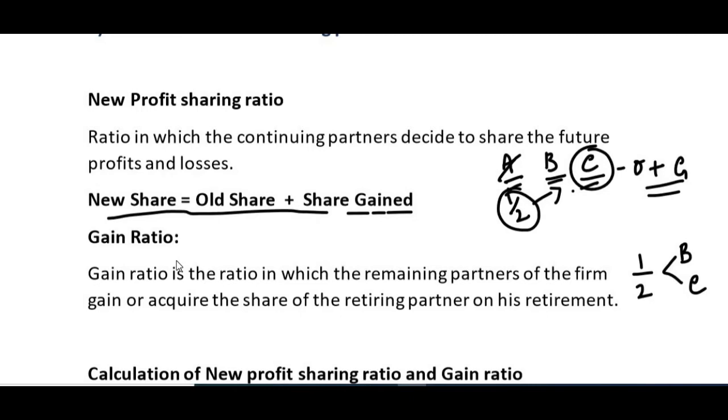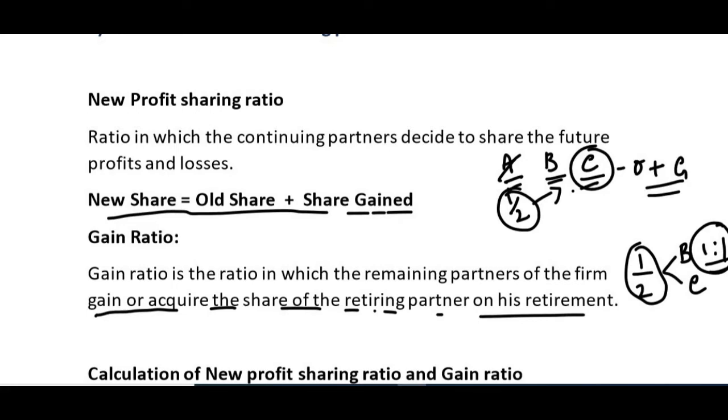So this will be shared between the continuing partners. In what ratio will they get it? For example, if this is divided equally, it is a 1:1 ratio. If this half is divided equally between the two, that is a 1:1 ratio. So the ratio in which the continuing partners gain the share of the retiring partner is taken as the gain ratio. So gain ratio is the ratio in which the remaining partners of the firm gain or acquire the share of the retiring partner on his retirement.